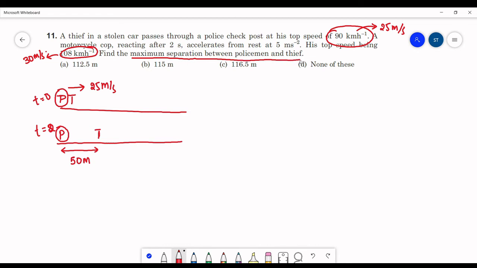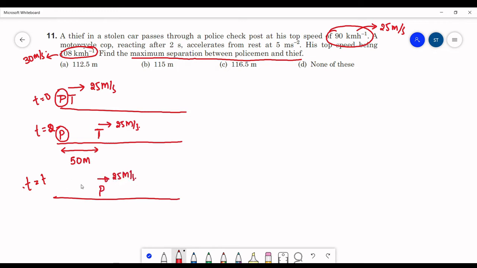The condition here is when the separation is maximum, both the policeman and thief will be having same velocity. Here we already know the velocity of the thief, which is 25 meters per second. So let us assume at t is equal to t, the policeman has also got a velocity of 25 meters per second.